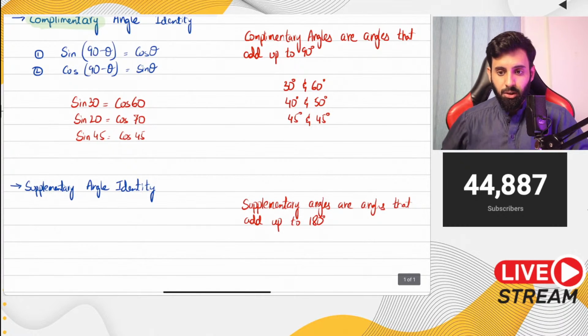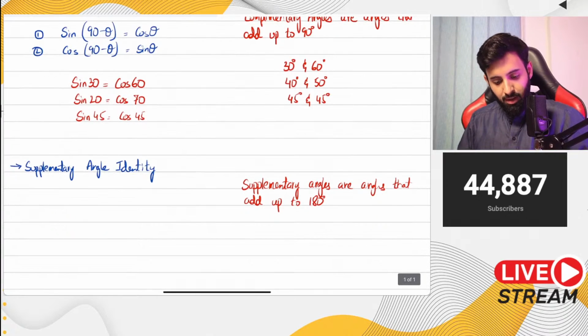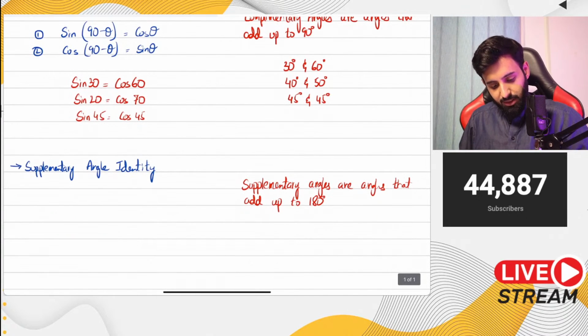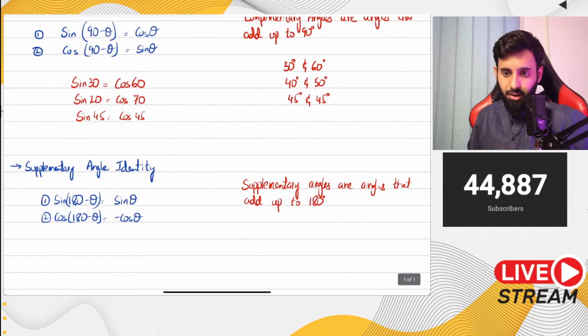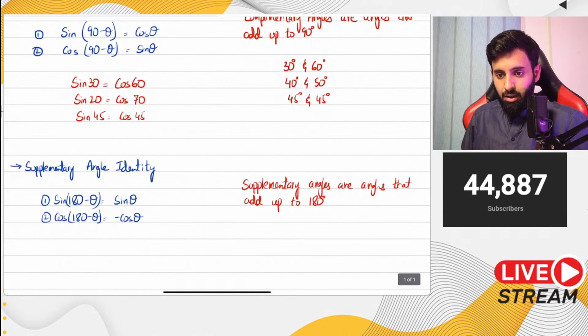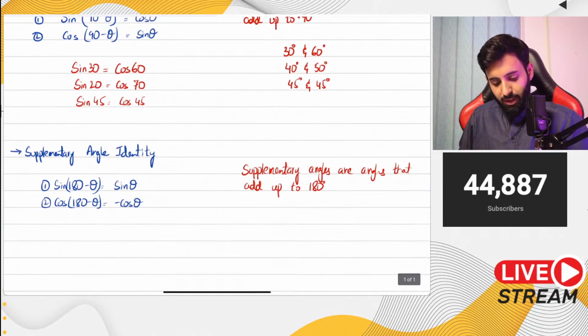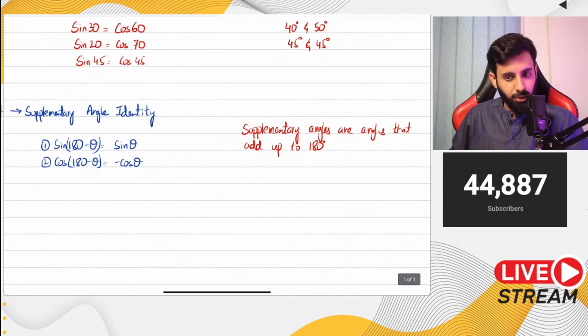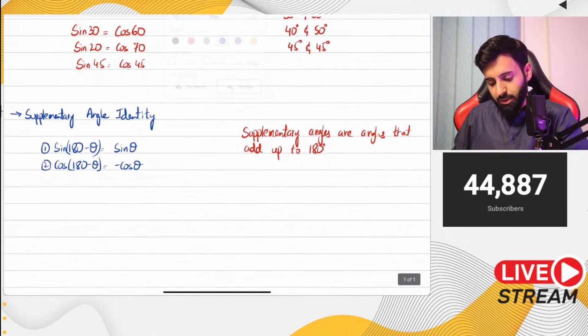Okay. So remember this. If you have sine of 180 minus theta, that's equal to sine theta. And just like that, if you have cos of 180 minus theta, that's equal to minus cos theta. Now again, I have a detailed video on this. I'm not going to go into the details, but I'll just do a few examples over here.